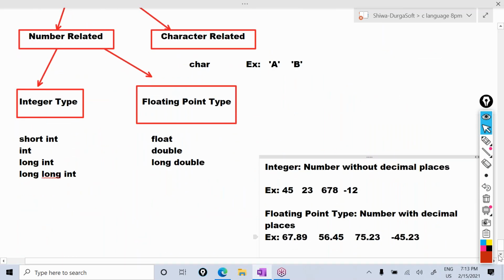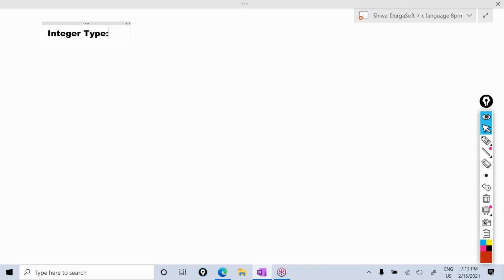Now I want to talk more about the data types. Listen carefully here. I want to talk more about the integer type now. So what are the integer related data types? First one is short int. Next one is int. Next one is long int. Next one is long long int.